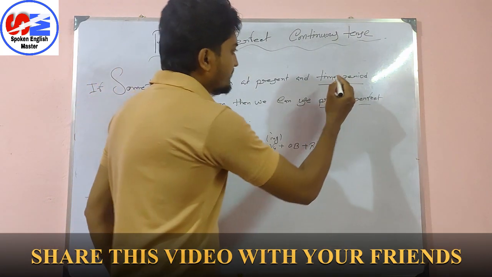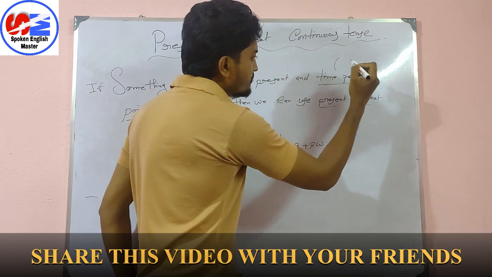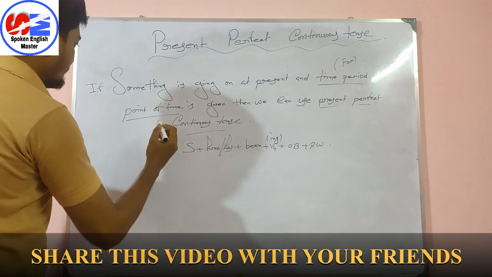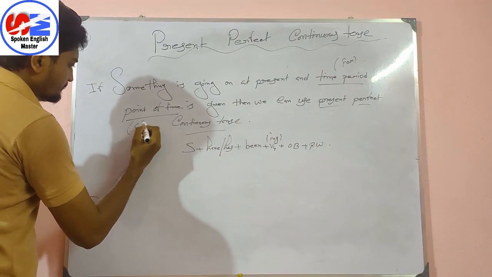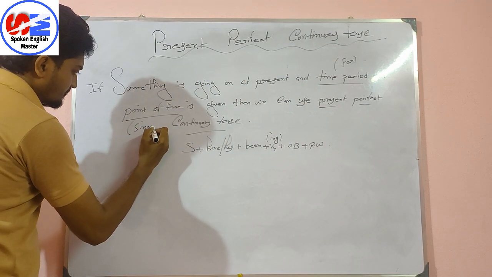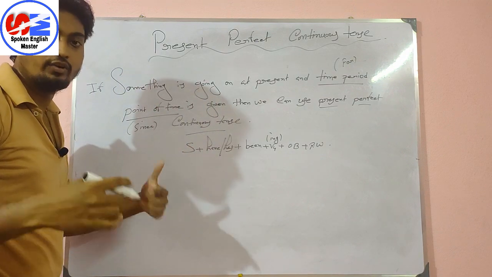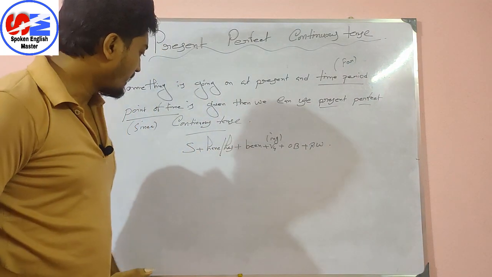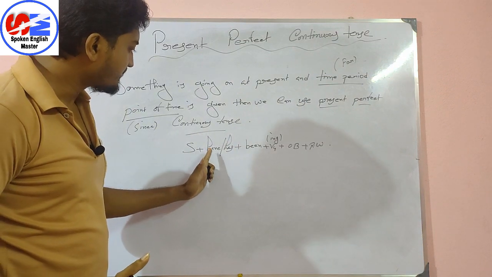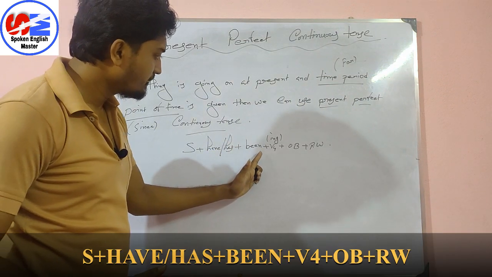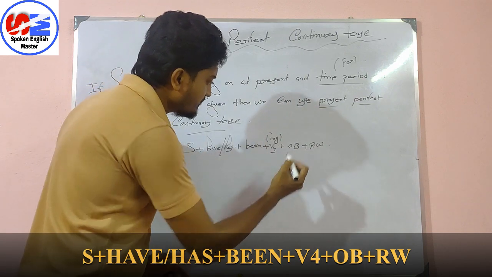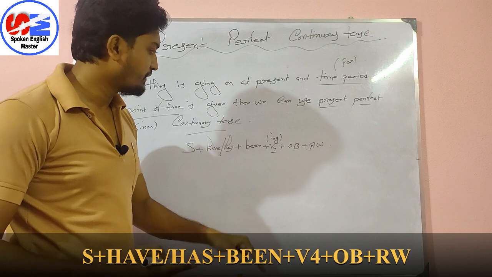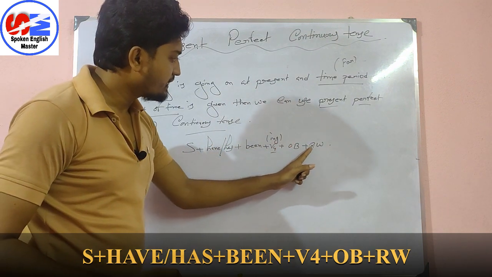For time period generally we use for. And for point of time we use since. How to use for and since we will be talking about these things later. Now see the formula, how to use it properly. Subject plus have or has plus been plus V4. V4 means ing form of the verb. We have learned in present continuous tense video. And after that, object and RW.